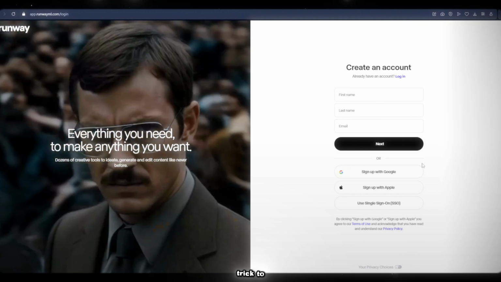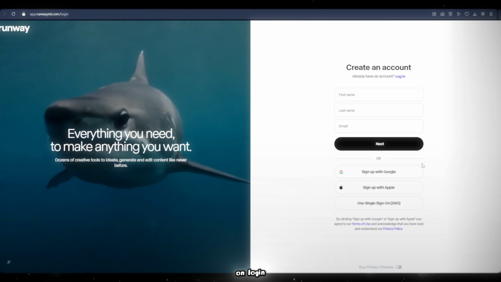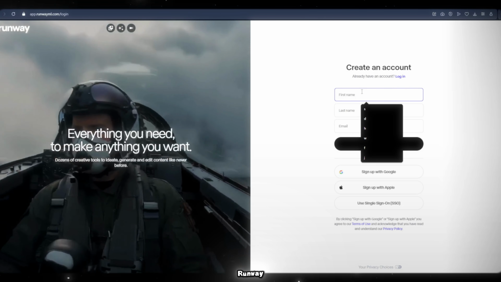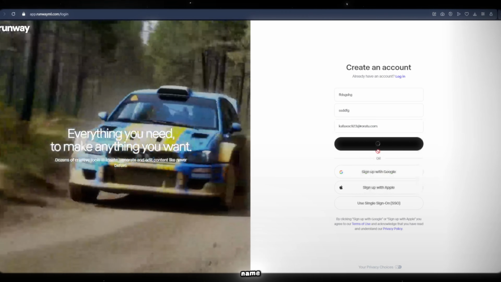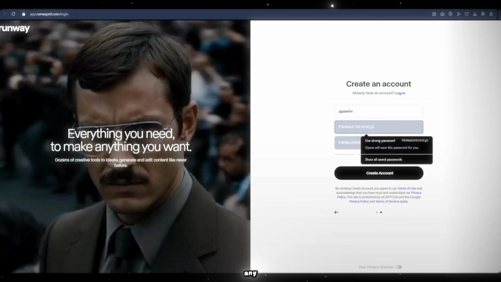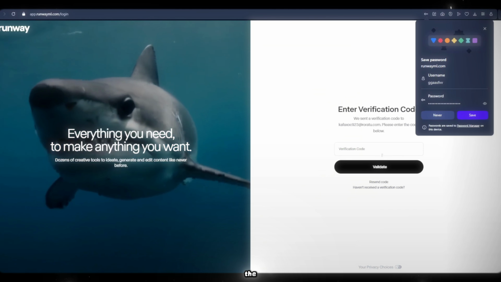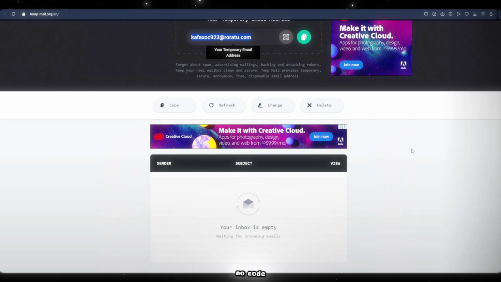Now I'll show you a trick to unlock the website. First, click on Login. Then go to a temporary email website and generate a temporary email address. Simply copy the email, come back to the Runway ML login page, enter any first and last name, paste the email, and click Next. Now add any username and password. Use the same password as the email and click Create Account. Don't worry, no code yet.